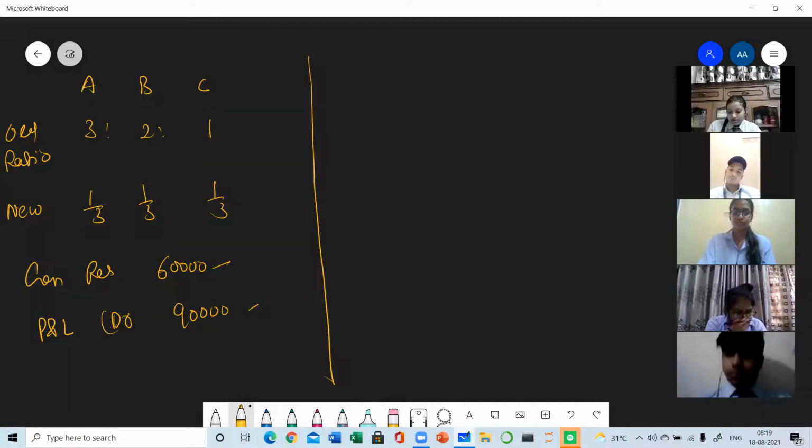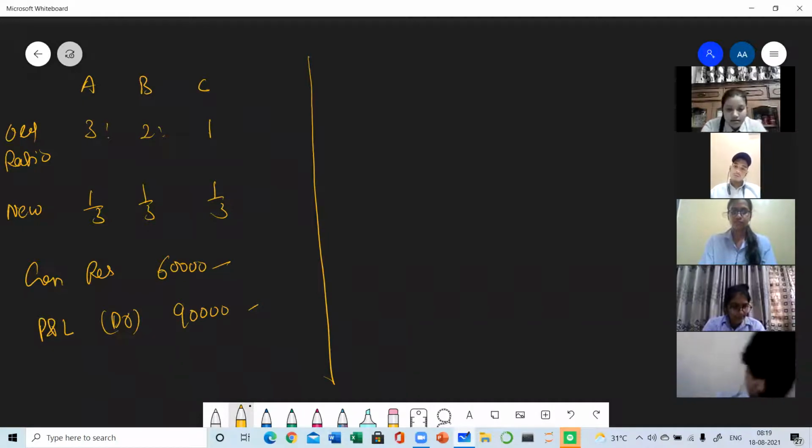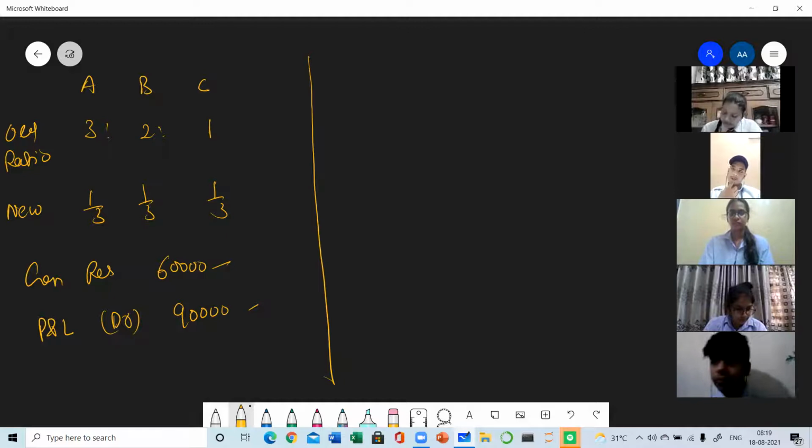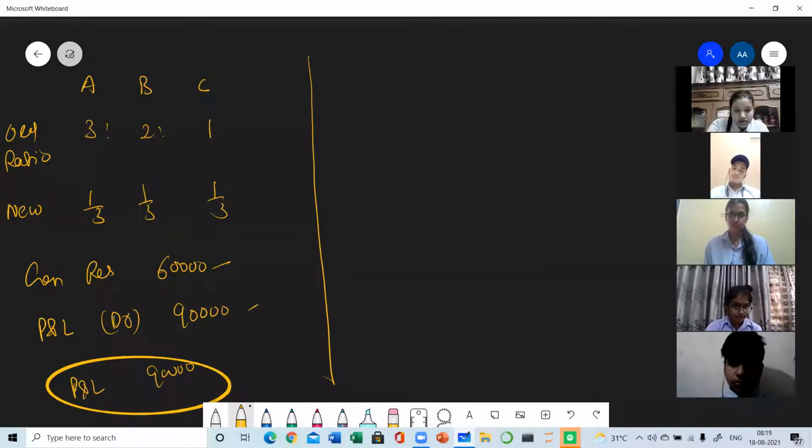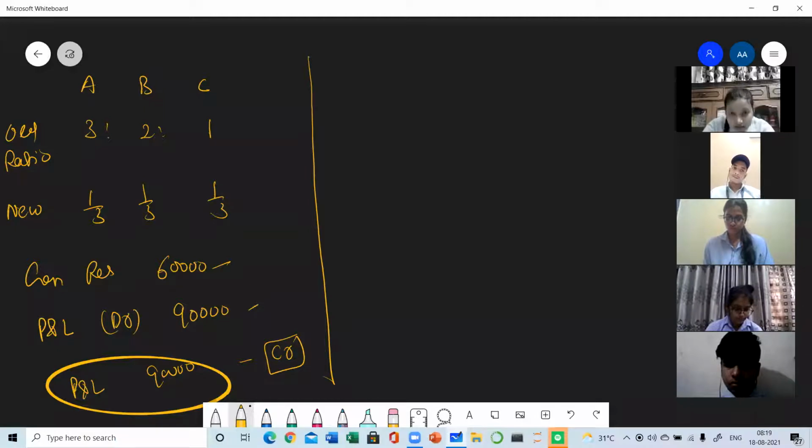Okay, so the debit balance of P&L means losses. For loss, the entry will be reversed, because if there are accumulated losses, the partners' capital will be decreased. Whatever entry I told you for profits, for losses the entry will be reversed. If only the P&L is mentioned and its nature is not mentioned, then you have to consider it the credit balance. Okay, I'm just waiting, solve it. I have given you just 2 minutes to solve it.